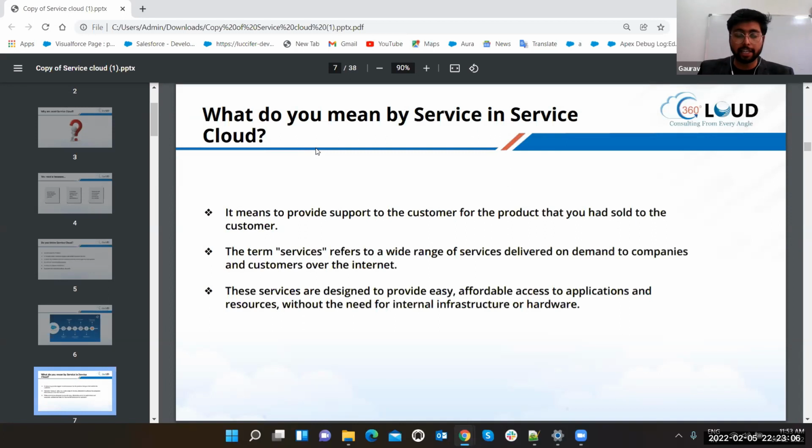You do not have to wait, and you do not have to say, no, the bank has lunch time, we have to wait for 1 hour. No, that is not the scenario in Service Cloud. You can just put a question, and definitely a service agent will reach you very soon. Now the business hours are always dependent on the business.